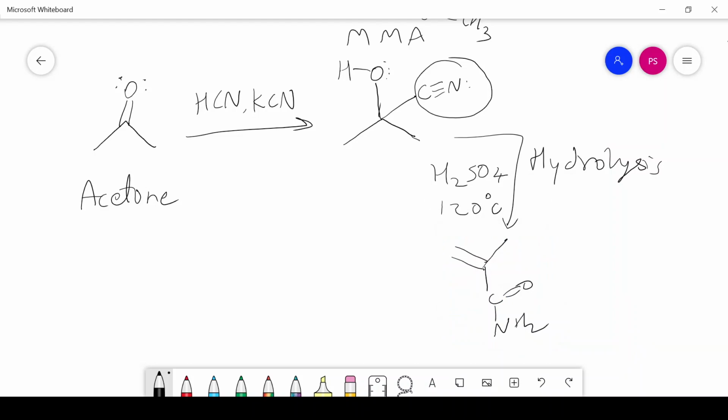Now what is the name of this structure? It is 2-methyl acrylamide. Why acrylamide? Because the amide functional group is present here.